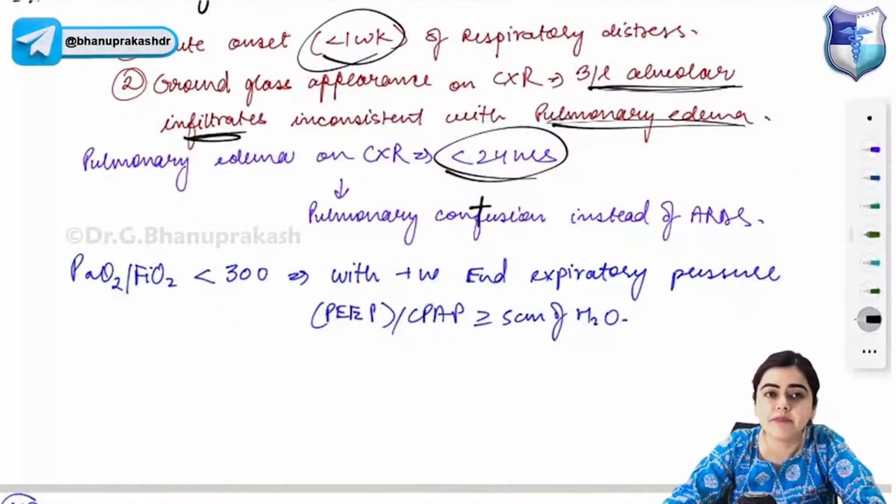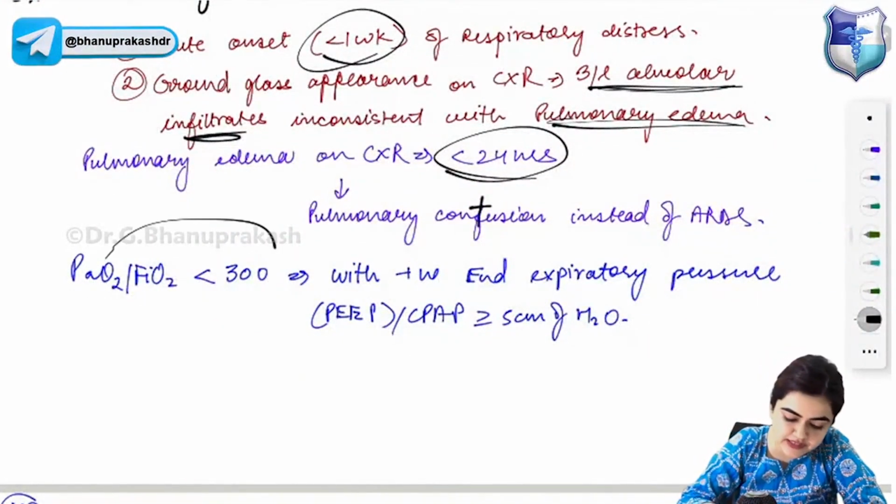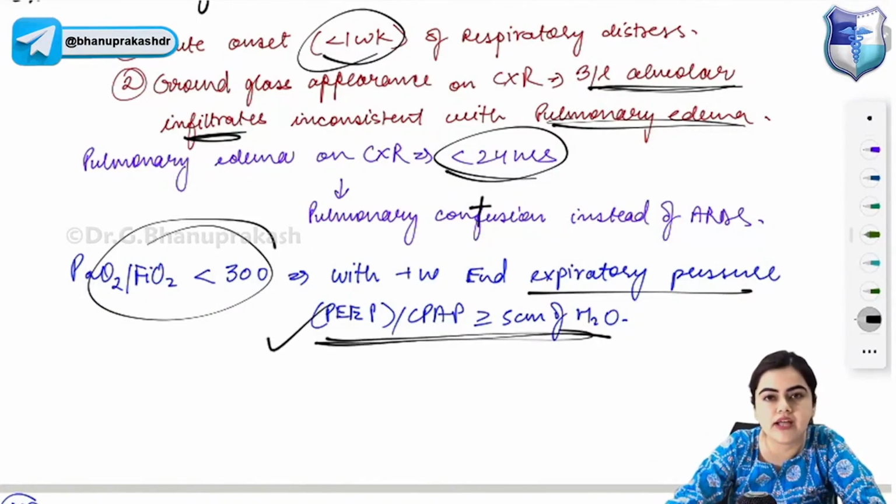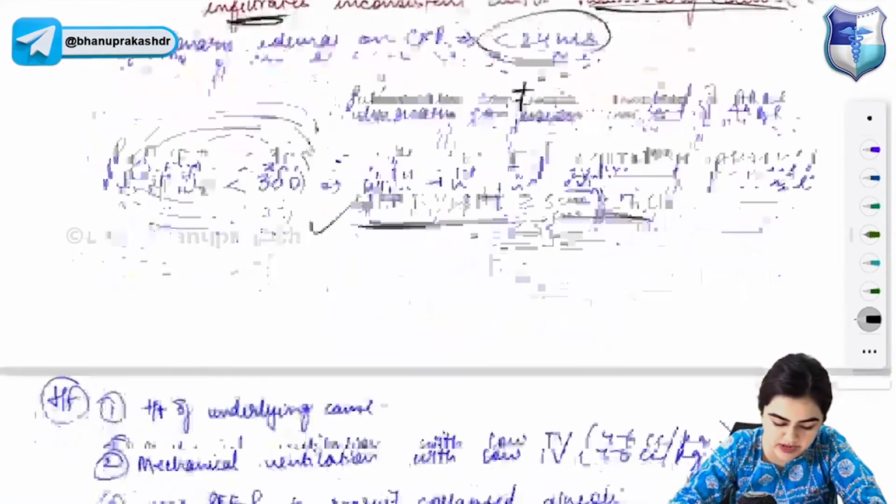Okay. The PaO2 to FiO2 value will be less than 300 with positive end expiratory pressure, and the PEEP and CPAP value will be more than 5 centimeter of water in case of ARDS. So these are the different findings that you get in ARDS. Respiratory failure that cannot be explained by heart failure.